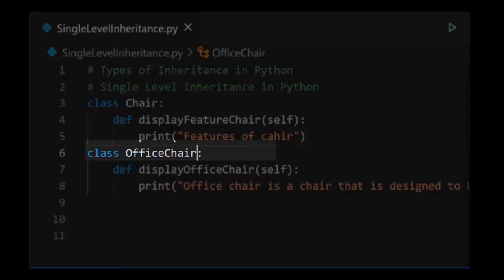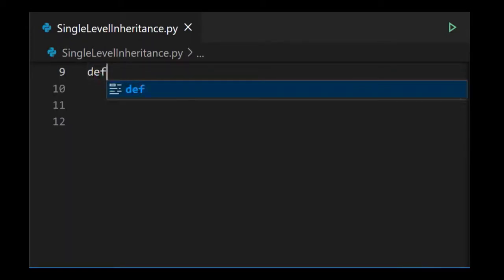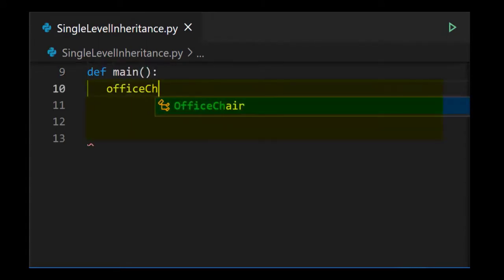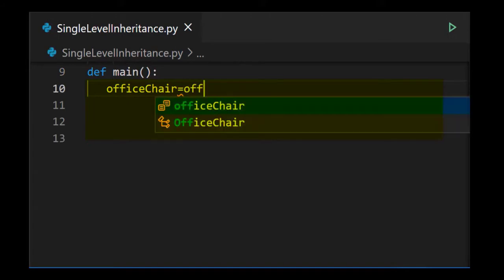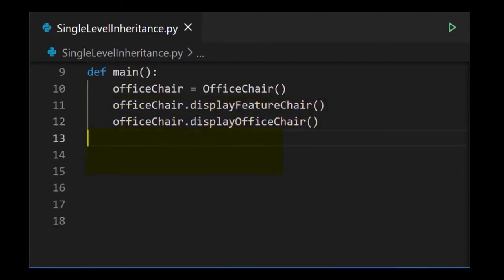Though OfficeChair is a child class, it needs to inherit from the base class, that is Chair. So we need to write the base class name in the derived class. Let's create an object. An object is created only for the derived class, not for the base class. Define a main function. Create an object for the derived class, that is office_chair equal to OfficeChair. Then call the methods of the Chair class and OfficeChair class. Then call the main function by evaluating the if condition.